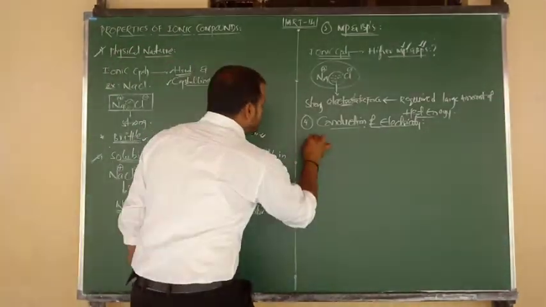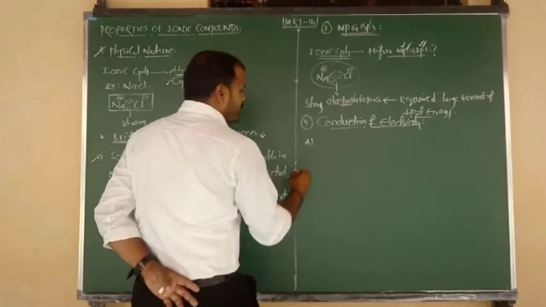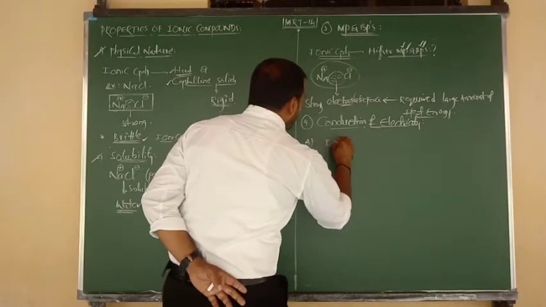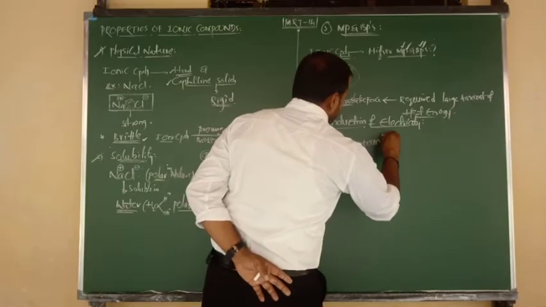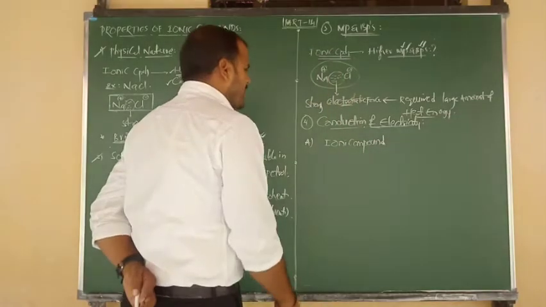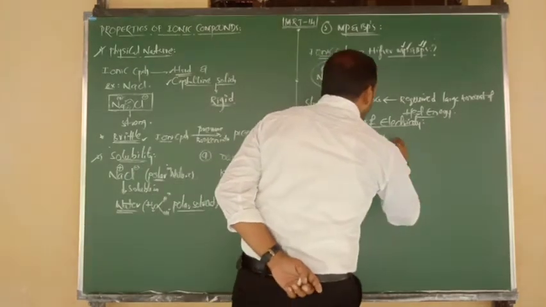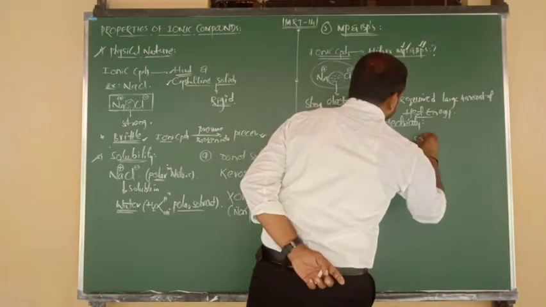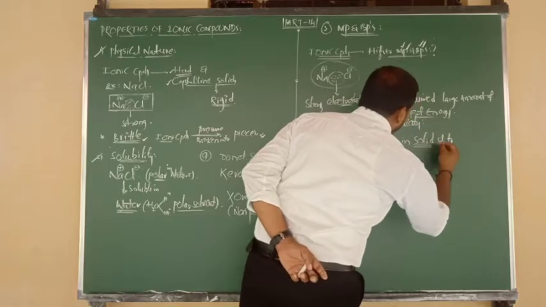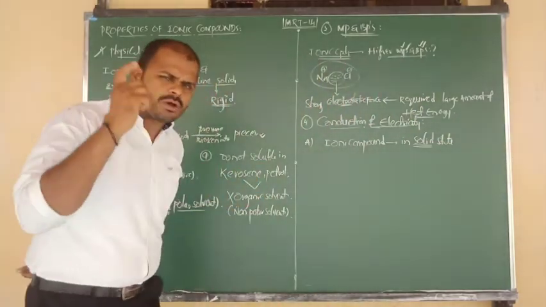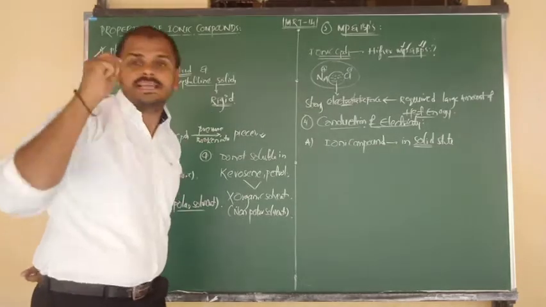So it depends on two conditions. Good. Condition number one. Suppose ionic compounds are in solid state, pure solid state, pure crystal state.